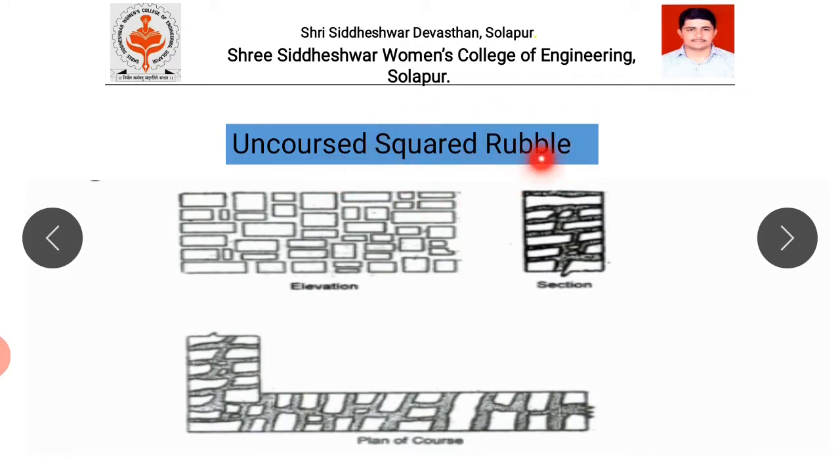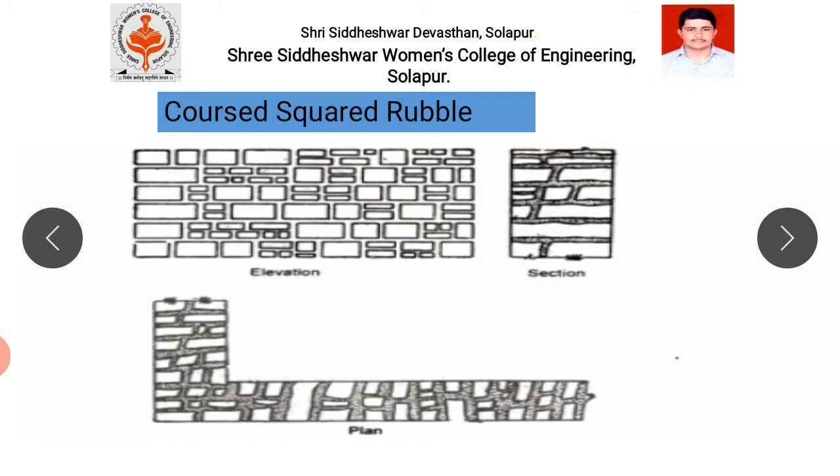Uncoursed squared rubble means stones are obtained from the quarry, and we have to provide an approximately square shape to them, and those stones are placed in an uncoursed manner, meaning there is no specific layer or pattern.